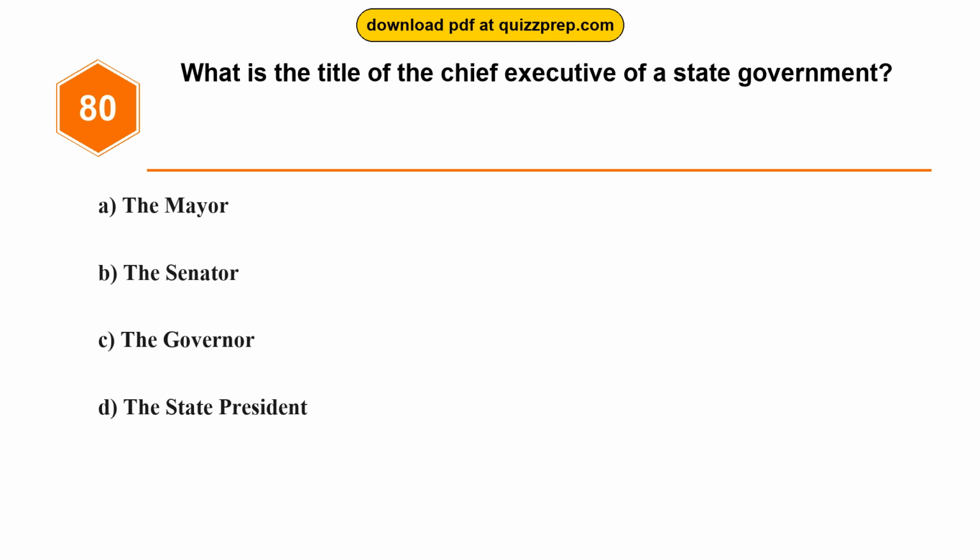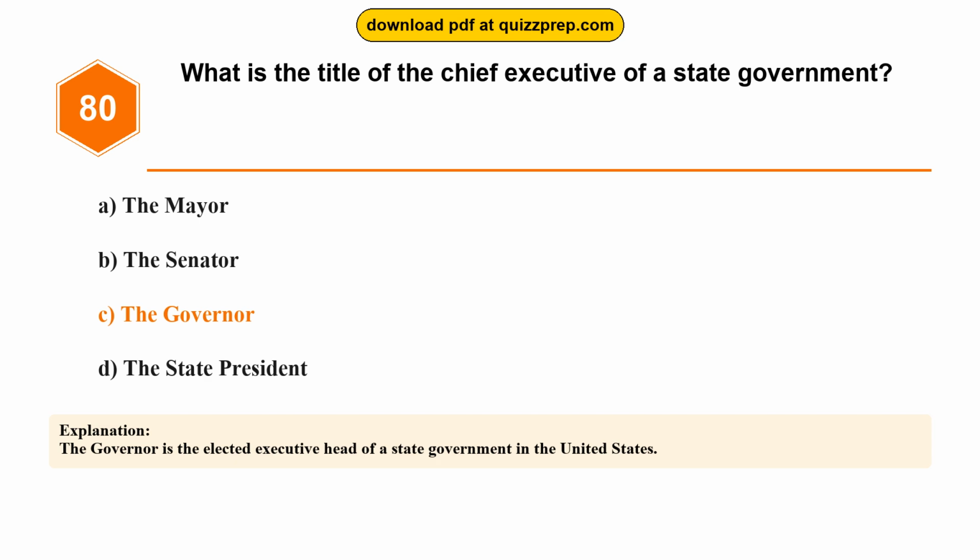Question 80. What is the title of the chief executive of a state government? Option A. The mayor. Option B. The senator. Option C. The governor. Option D. The state president. The correct answer is option C. The governor. The governor is the elected executive head of a state government in the United States.